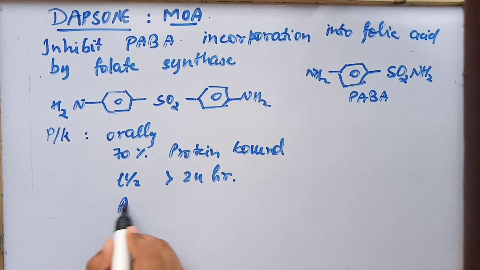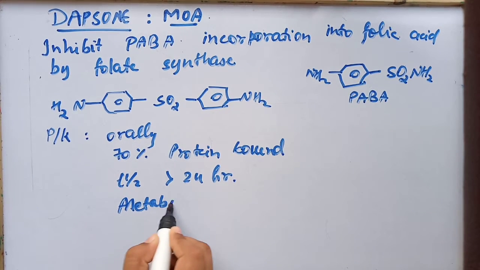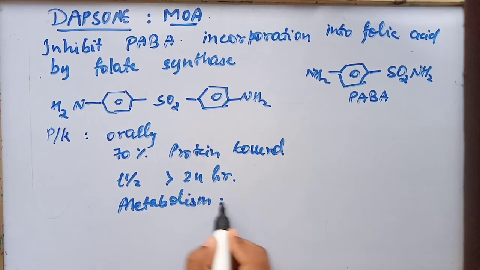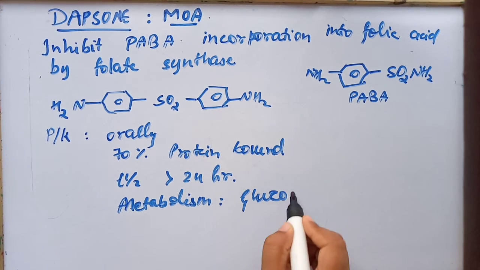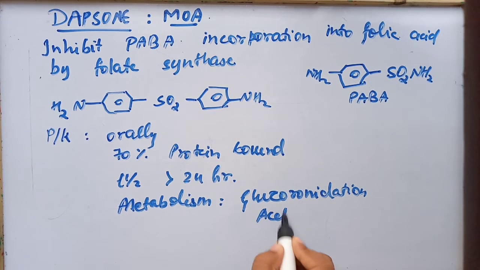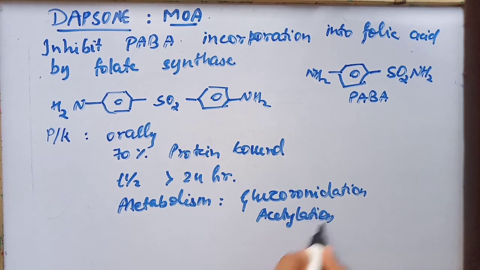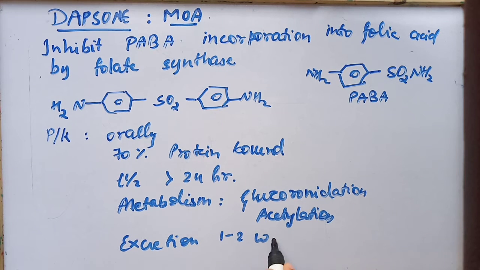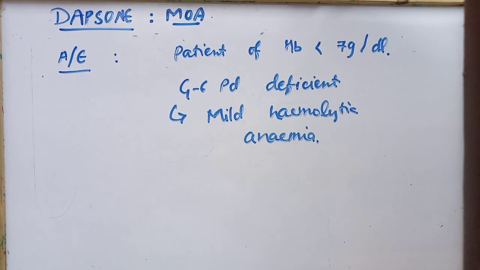Elimination is by metabolism in the liver by glucuronidation and acetylation, and excretion takes 1 to 2 weeks or longer. This cannot be given to a patient with Hb less than 7 g/dL or a G6PD deficient person because it will produce hemolytic anemia.